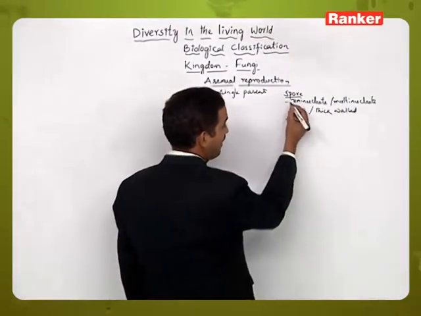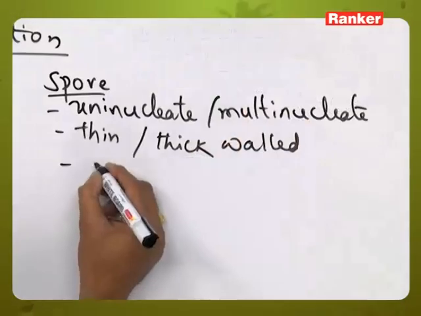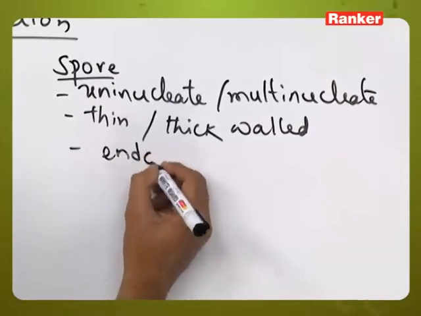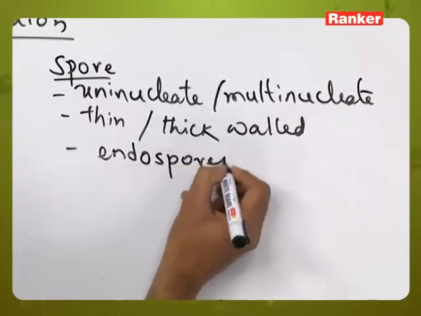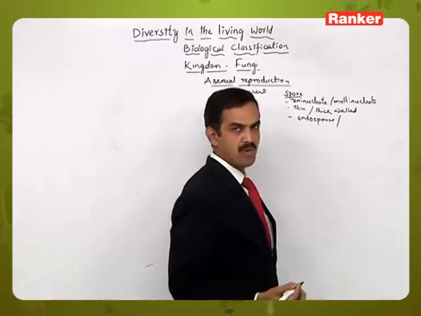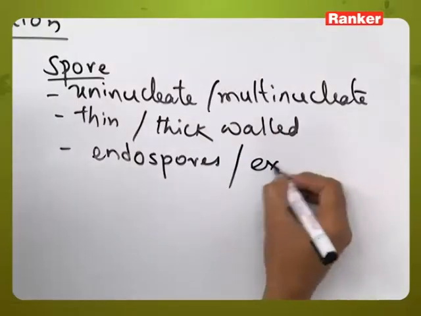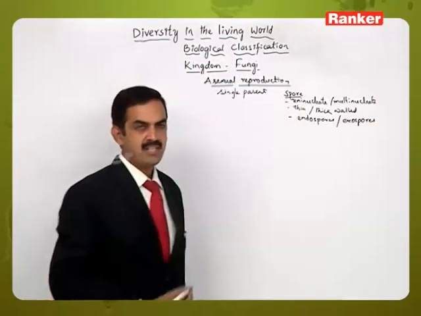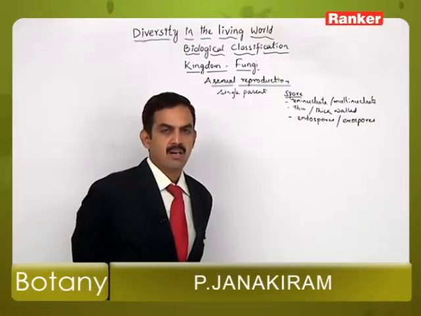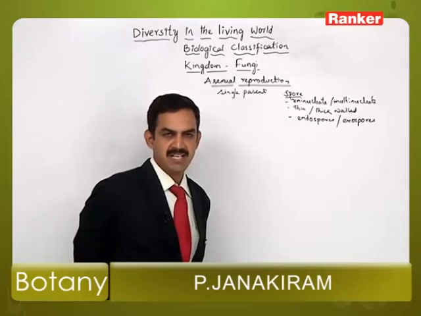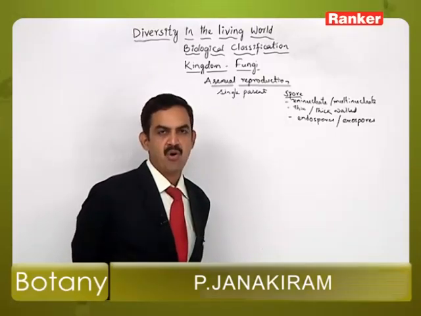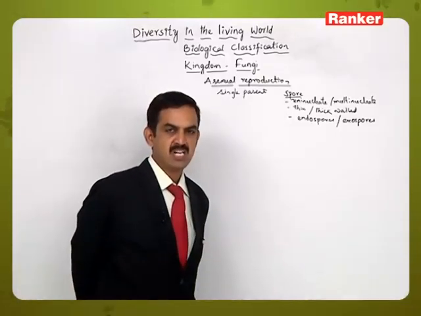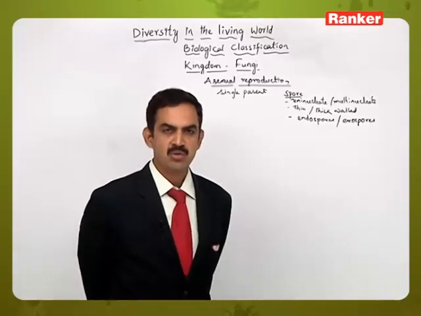In some of them they are formed inside the sporangium, that is endospores, or sometimes they are formed outside the structure, exospores. These spores are dispersed by different media, particularly by the wind, and they fall on a suitable substratum and germinate to give rise to a new individual.